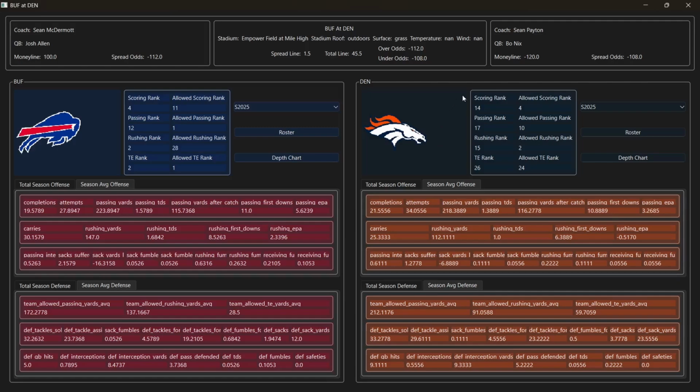For Denver, offensively, they have a scoring rank of 14, a passing rank of 17, a rushing rank of 15, and a tight end rank of 26. And then for their defense, they have an allowed scoring rank of 4, allowed passing rank of 10, and an allowed rushing rank of 2.